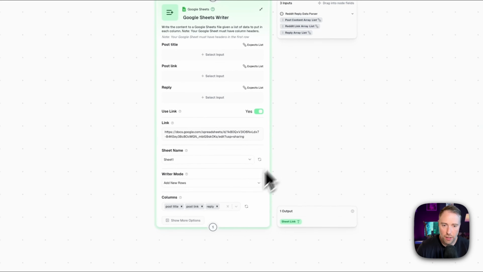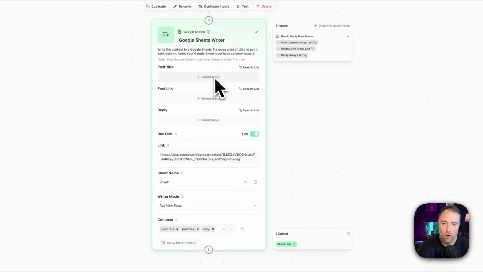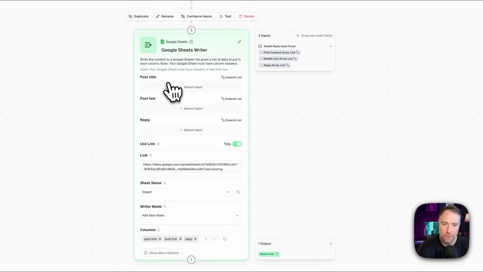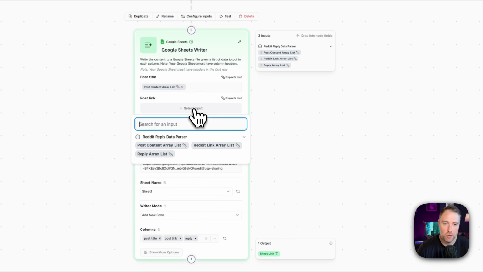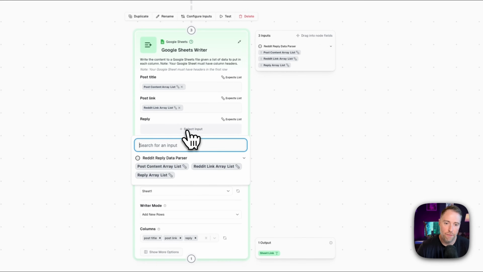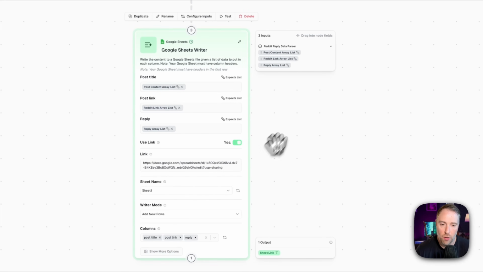If we come back here, we can see that I've pasted the link to the sheet in here. I've added the columns: post title, post link, and reply. Since I've connected Google Sheets, it can actually see these columns, and it was really easy just to add them. Then all I need to do is connect these just like we did in the previous step. So for post title, I need post content. For the post link, I need a Reddit link. And for the reply, I need the reply array list.